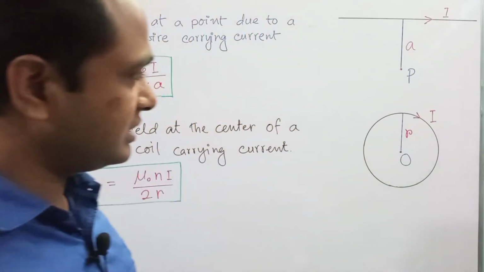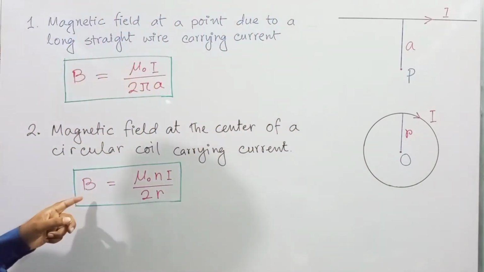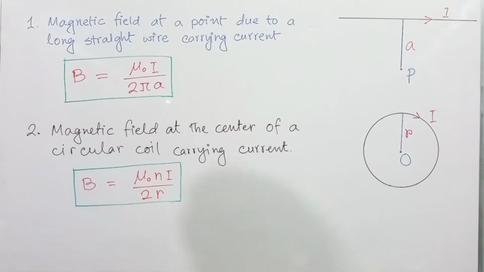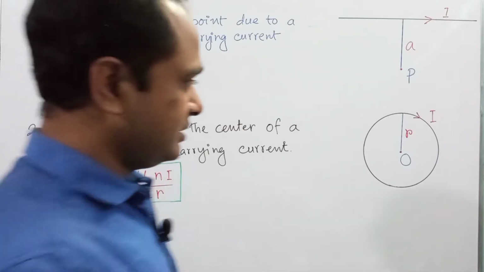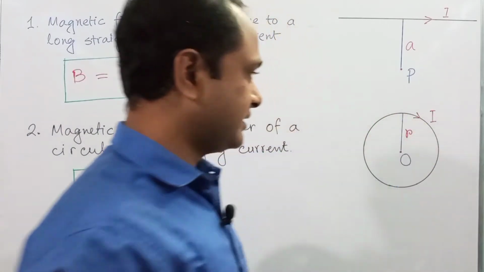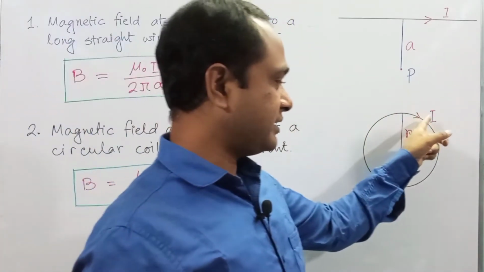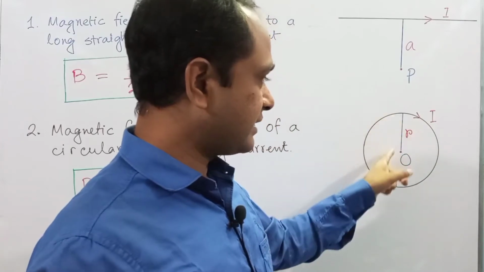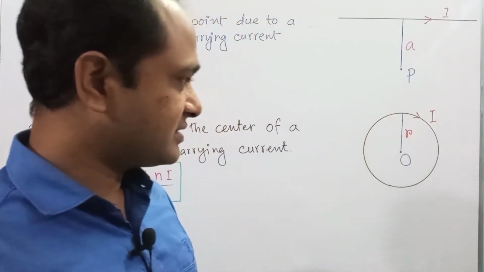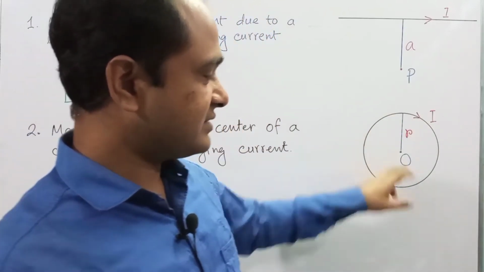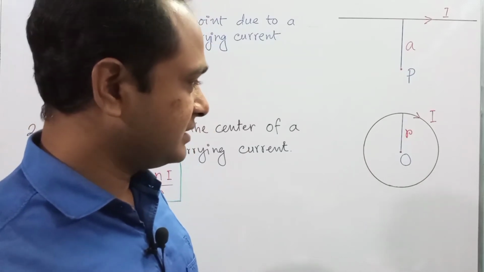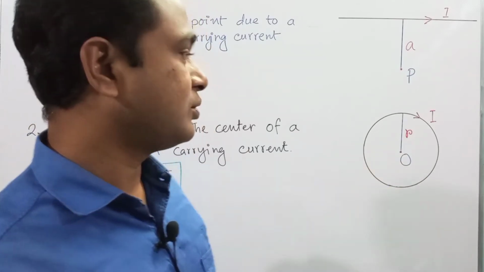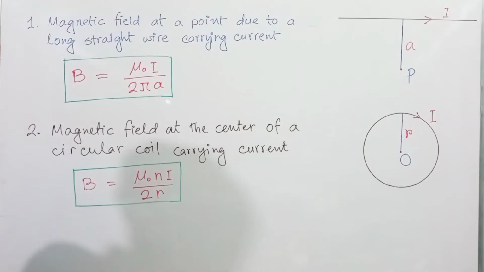The magnetic field at the center of a circular coil carrying current is B equals mu naught N I divided by 2R. If the current in the coil is I and R is the radius of the circular coil, with O the center of the circle, then the magnetic field at O is given by this expression.